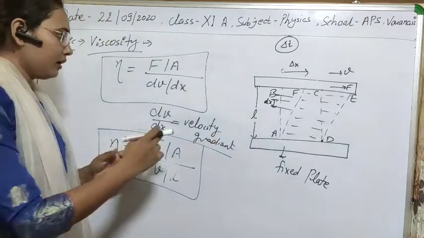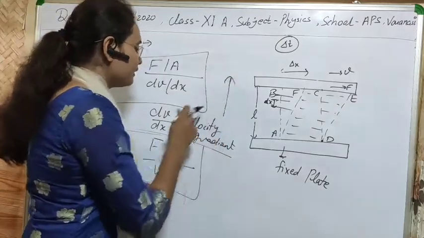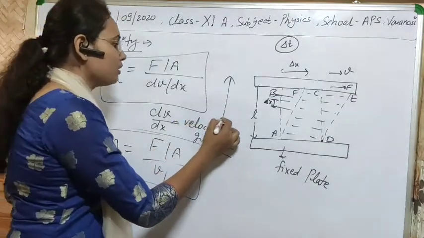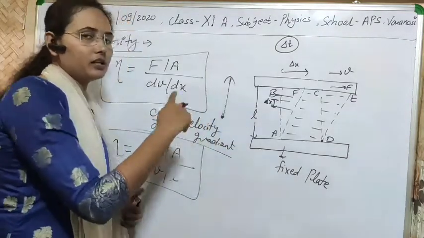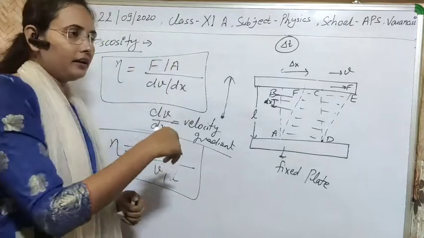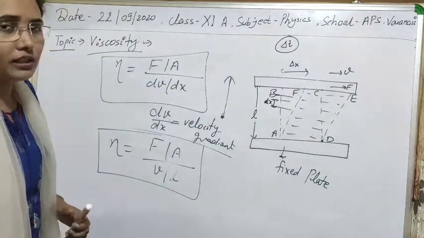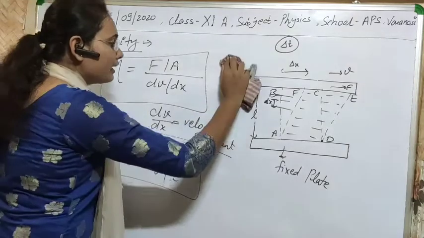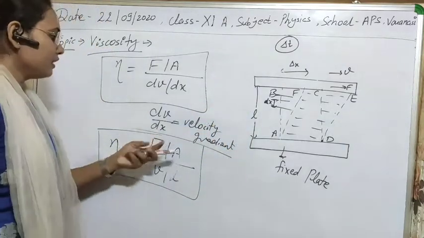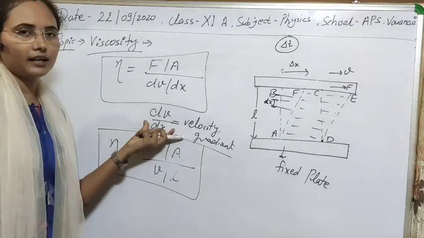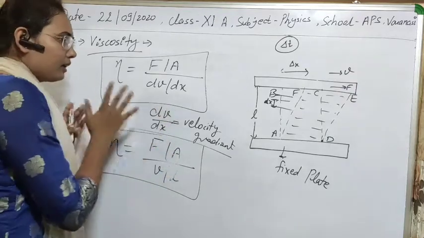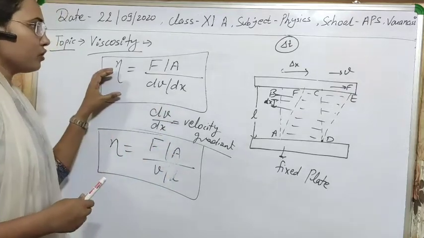Going upward, if this is positive, this means that from bottom to top the velocity of layers is increasing, and if it's negative then definitely it's decreasing. So we can easily find out the relative velocity, and the relative motion between different layers, if you know this quantity, the velocity gradient. Clear?